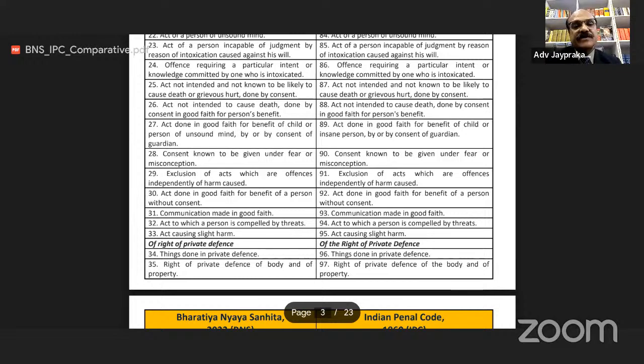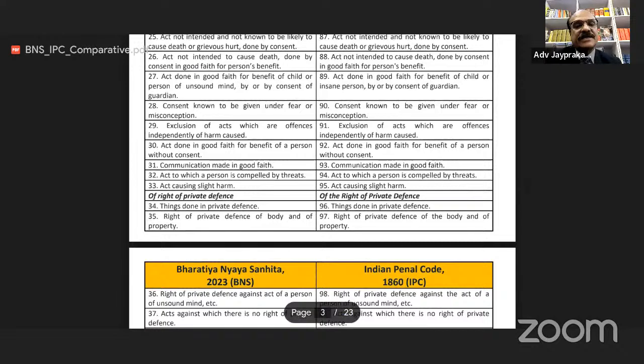Earlier section was 92. Section 31 of BNS, communication made in good faith. Earlier section was 93. BNS section 32, act to which a person is compelled by threat. Earlier section was 94. BNS section 33, act causing slight harm. Earlier section was 95.